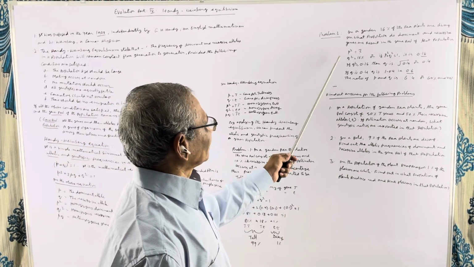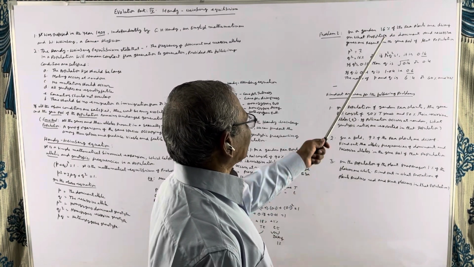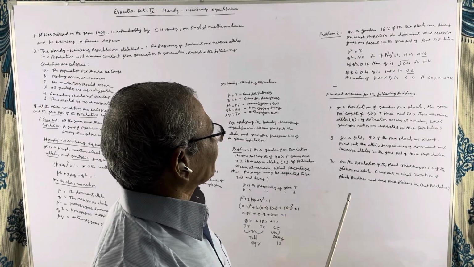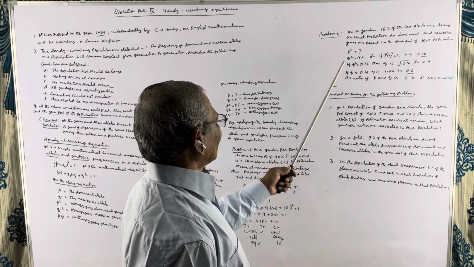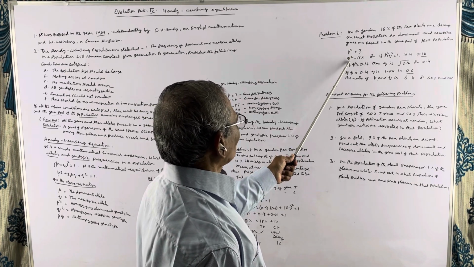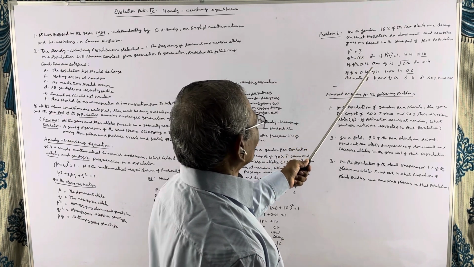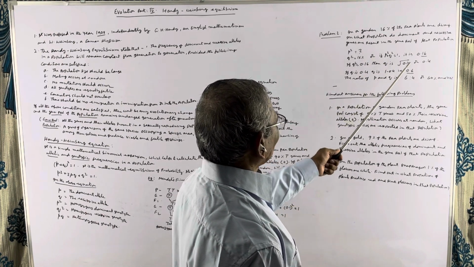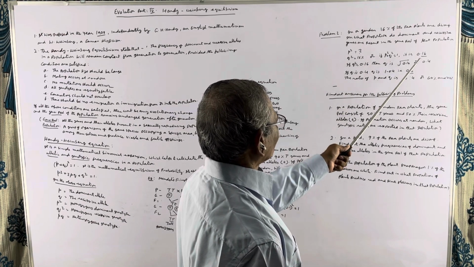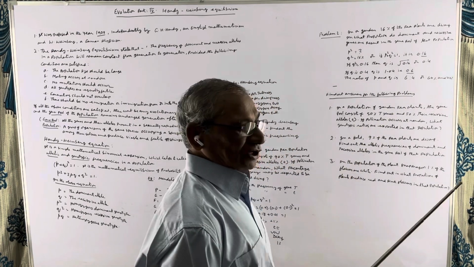Now let us see this problem. Here the value of recessive plant is given, that is 16% of the total population plants are dwarf. So here the value of p square we don't know, we have to find out. We know the value of the q square. Q square is 16. If you convert into 1, it is 0.16. So square root of 0.16 is 0.4. So now we know the value of q. The value of q is 0.4.